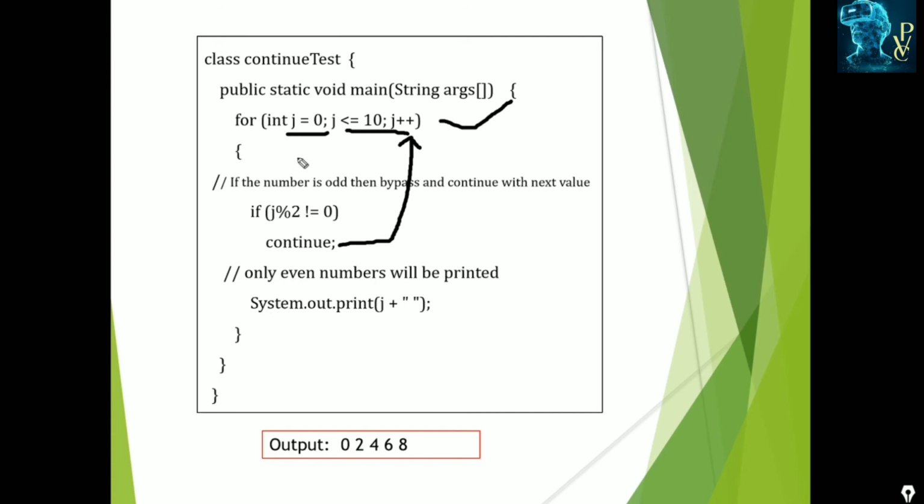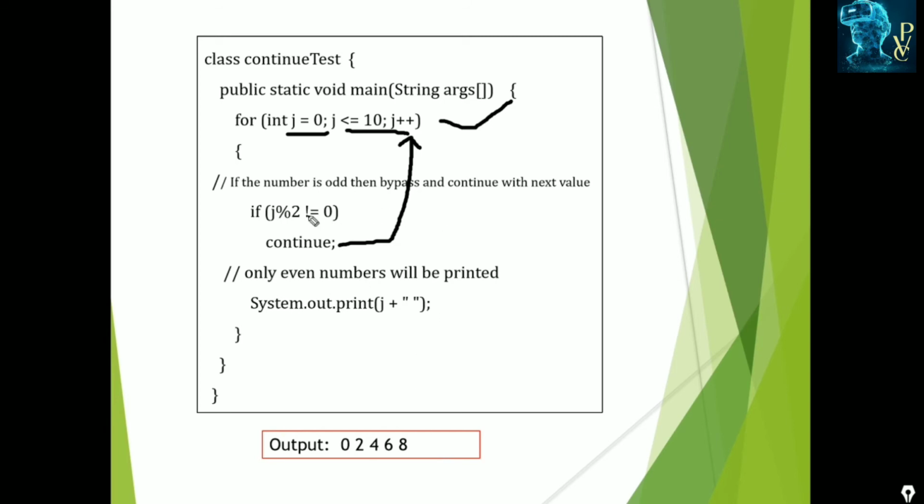You observe it. When j is equal to 0, it checks 0 mod 2 not equal to 0? No. So it executes and prints 0. Next j becomes 1. 1 mod 2 not equal to 0? Yes, the remainder is 1. So it continues and automatically jumps to the modification portion. j becomes 2, and 2 mod 2 is 0, so it prints. Like this, from 0 to 10, odd numbers are skipped and only even numbers are printed.